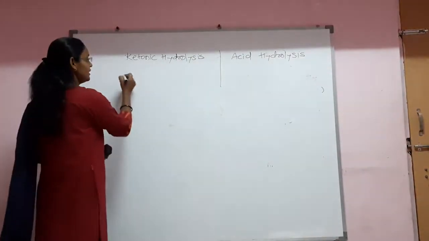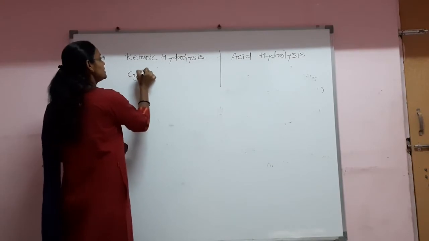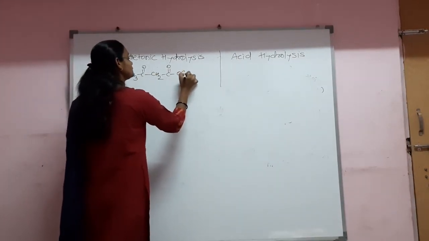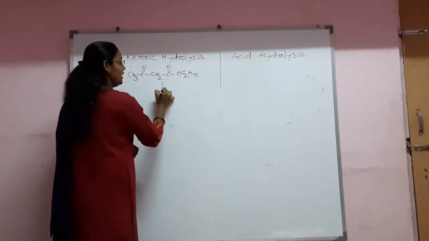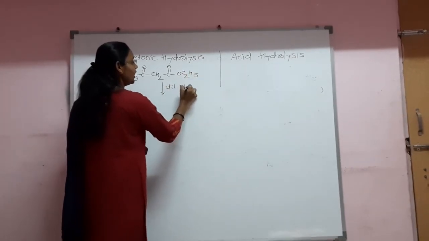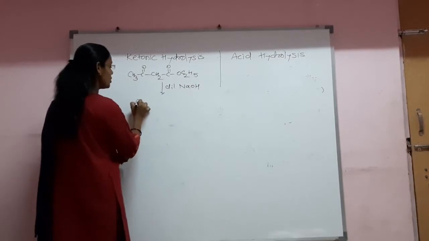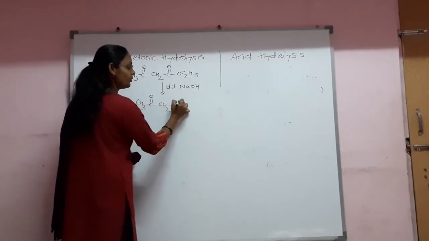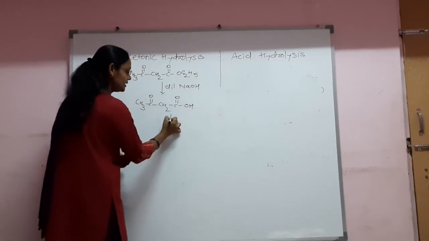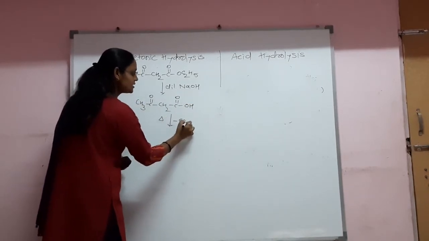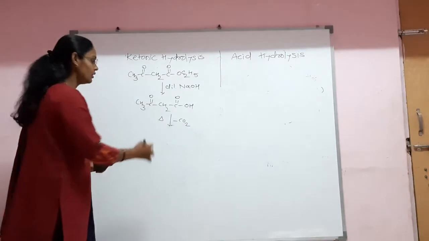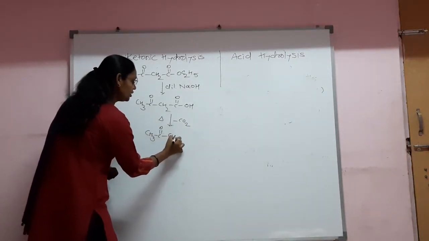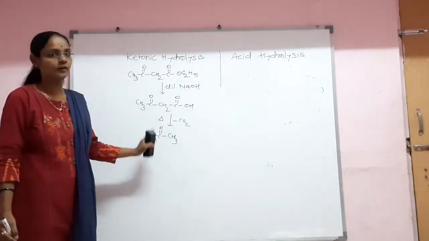So let us consider the reaction, that is acetoacetic ester. When it reacts with dilute NaOH, the first step is formation of the carboxylic acid, and this carboxylic acid on heating undergoes a decarboxylation reaction, and finally we get the ketone. Here we get acetone as the final product.